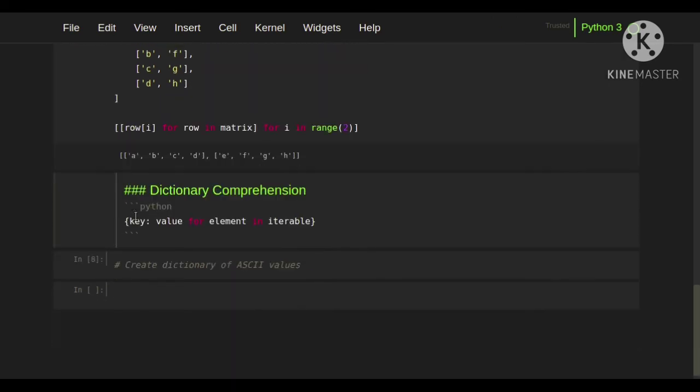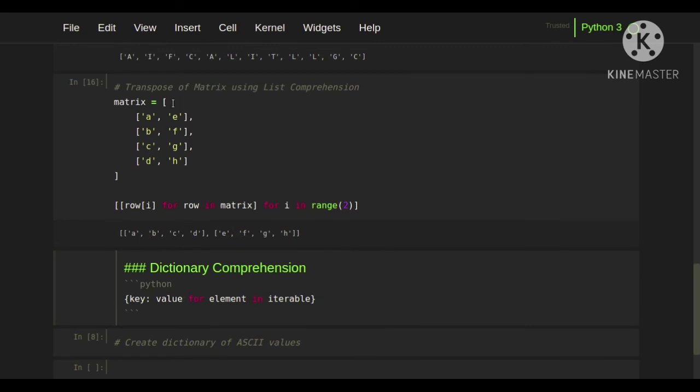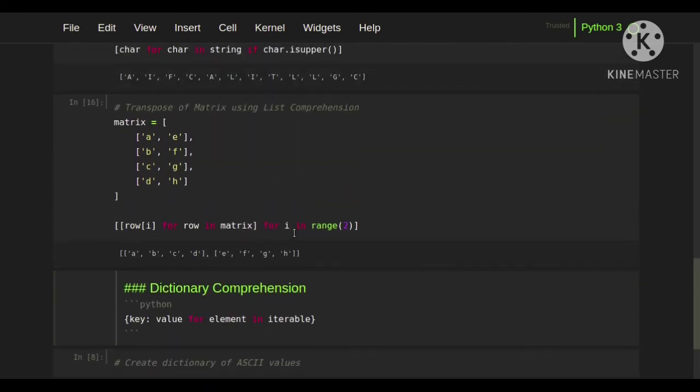Let's see, here we get the answer. We have transposed this matrix and we have gotten the right answer here. So the outer list will consist of 2 lists, and each inner list will consist of 4 characters. This is how we do nested list comprehension in Python.